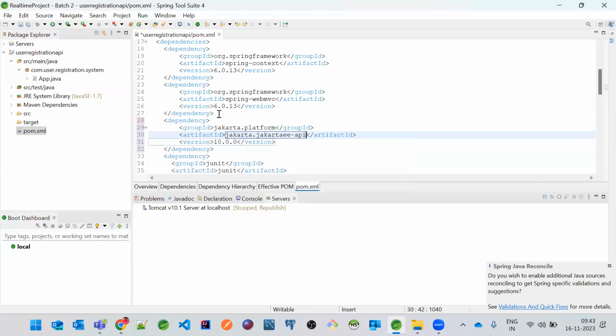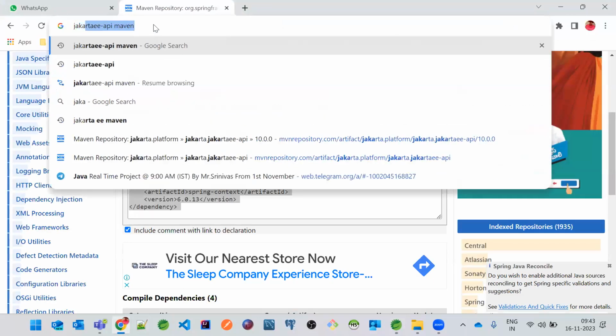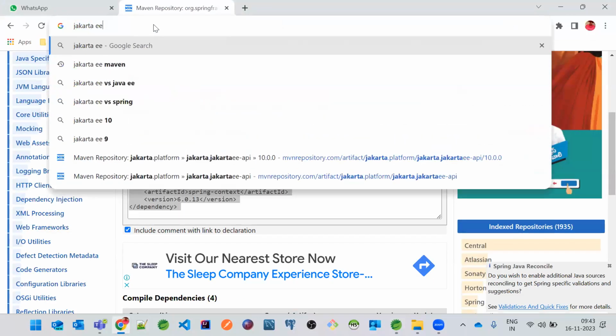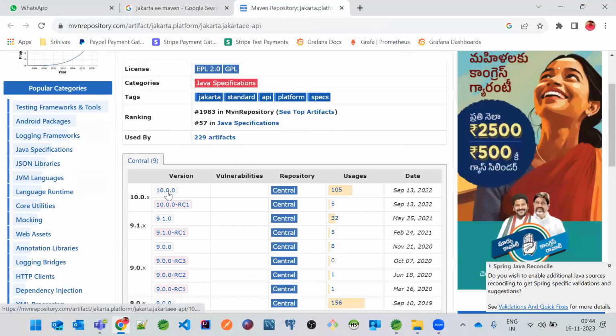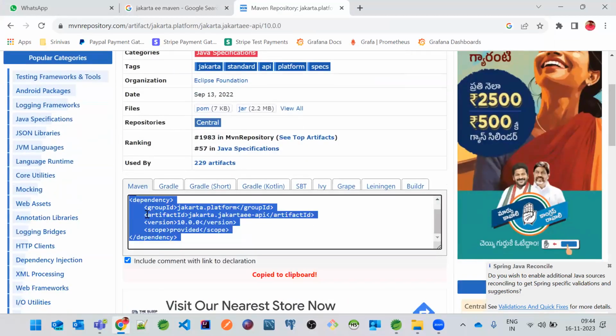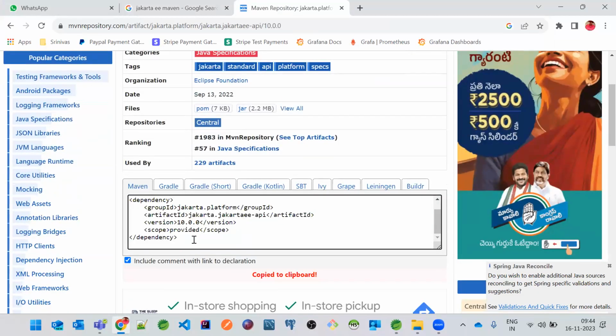So add this. If you don't know how to add this, you can just type Jakarta EE Maven. Here, if you do that, you have this Jakarta Enterprise Edition API. Then just go to this. The recent version is 10.0.0. And then you will have this dependency over here. Just copy paste the same dependency over here.